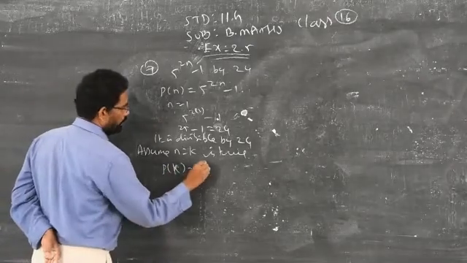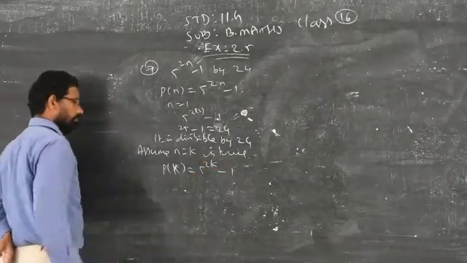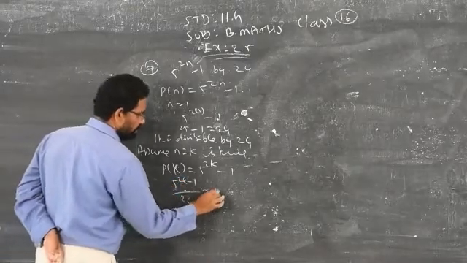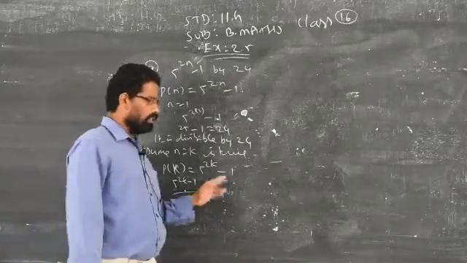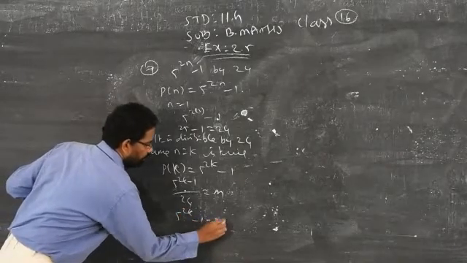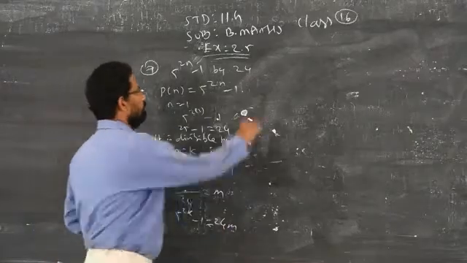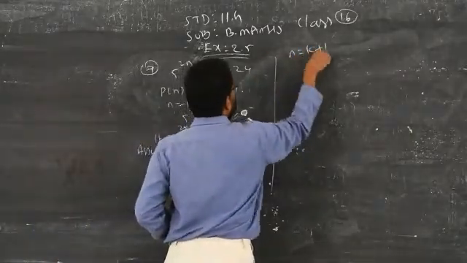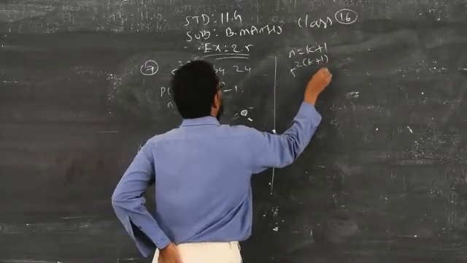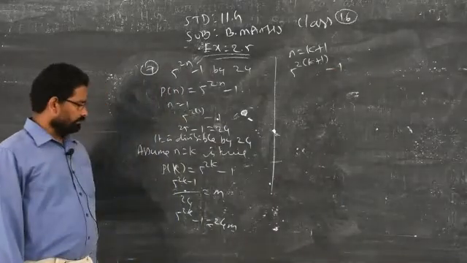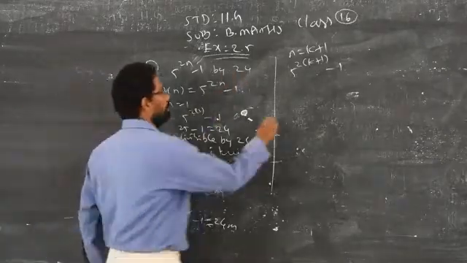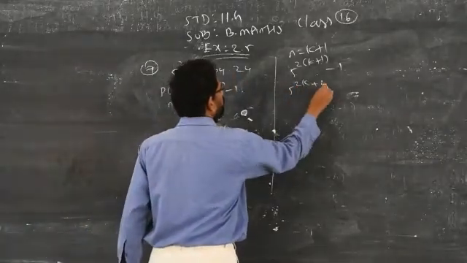So P of k is equal to 5 power 2k minus 1. When you divide 5 power 2k minus 1 by 24, you will get some quotient. That quotient I don't know, that is m. So 5 power 2k minus 1 is equal to 24m. Now you have to replace n with k plus 1, that is 5 power 2 into k plus 1 minus 1. I told you boys, you are supposed to use this condition in k plus 1. So replace: 5 power 2k plus 2 minus 1.